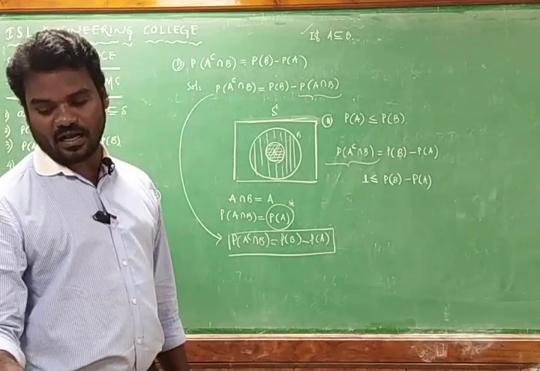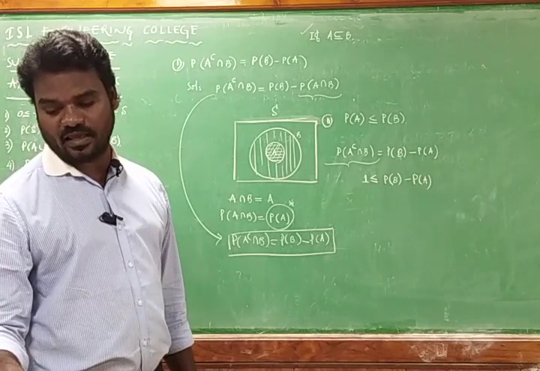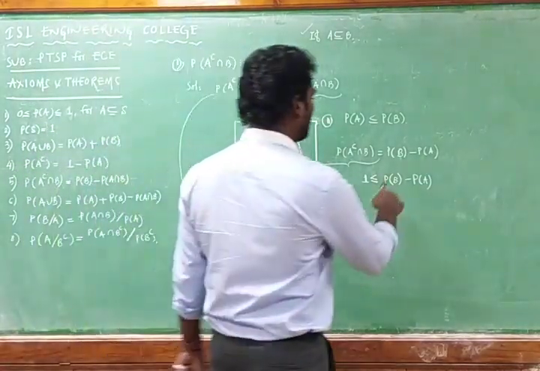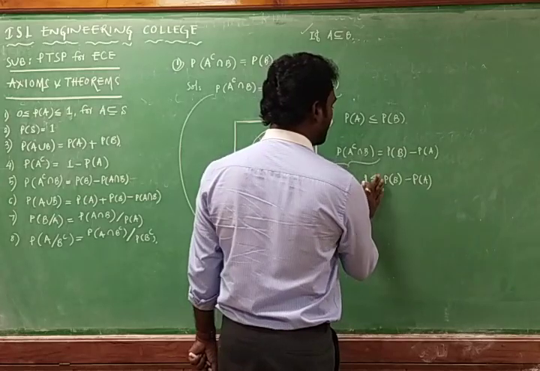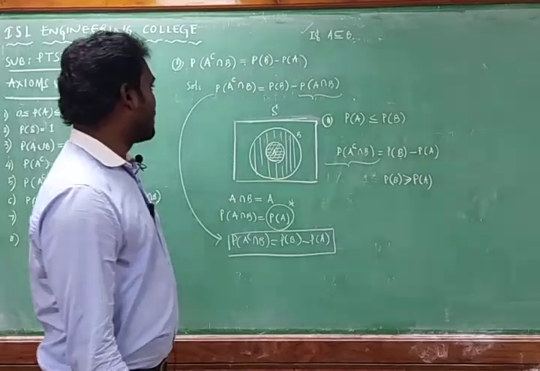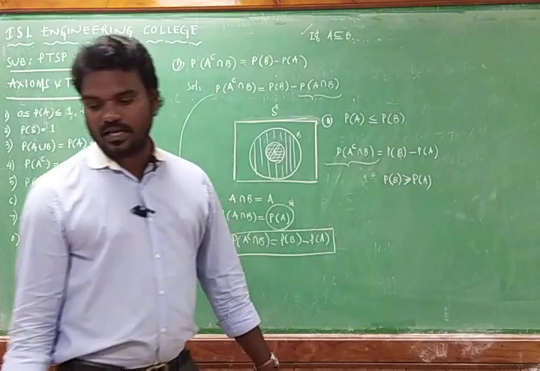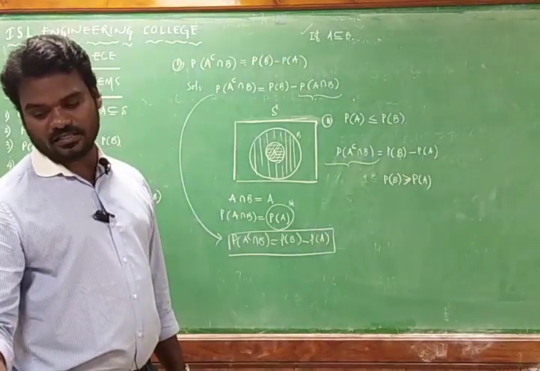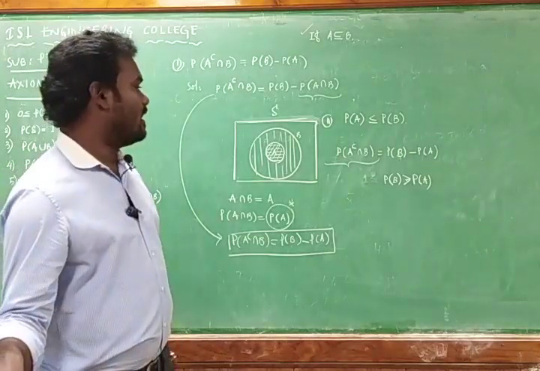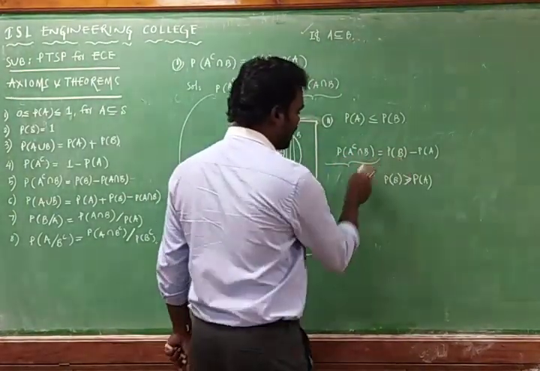Probability of B minus probability of A is the equation. Since the probability of an event is greater than or equal to 0, I can replace this with 0.